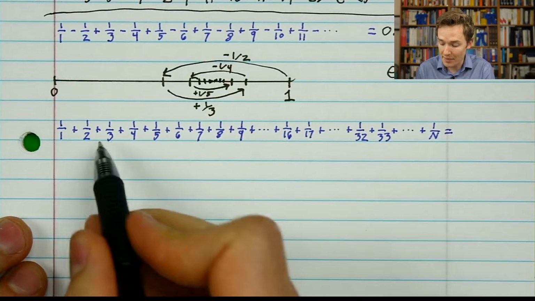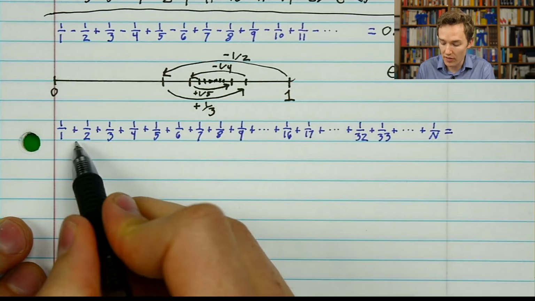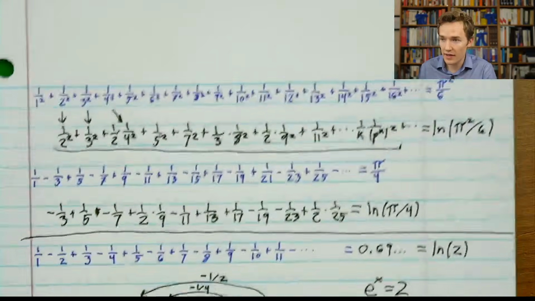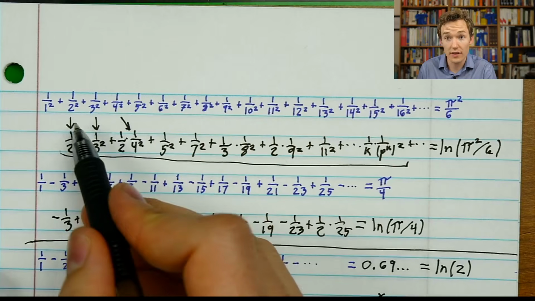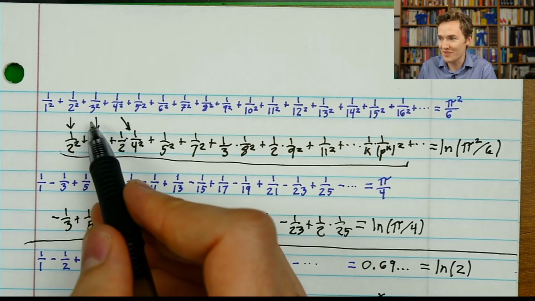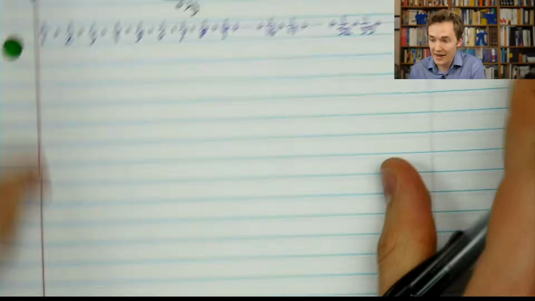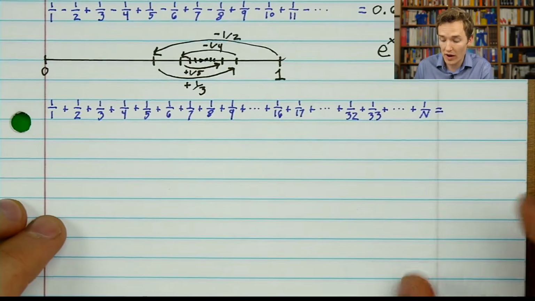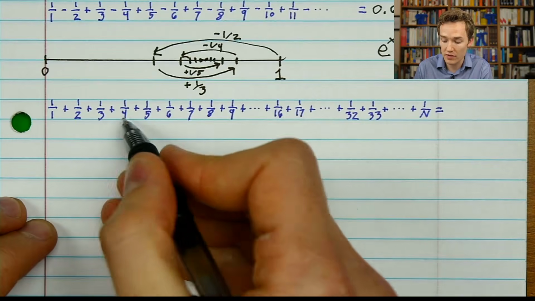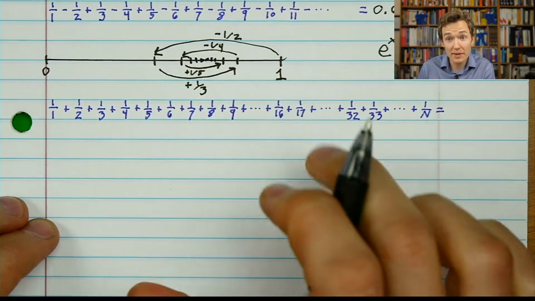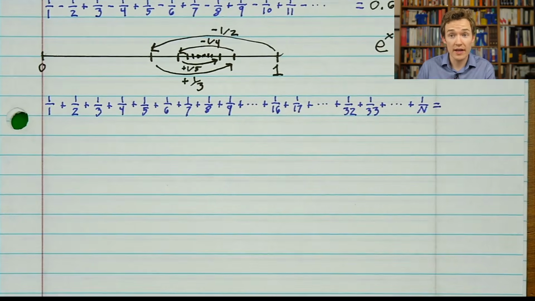You might ask, what happens if we don't alternate back and forth, but we add them all together? What does that approach? Because in the same way that when we added all the squares, the sum of the reciprocals of the squares, that approached a beautiful thing. It was pi squared over 6. You might think an even more natural question to ask is, don't square them at all. Take 1 plus a half plus a third plus a fourth, on and on. What does this approach? Now, as it happens, it doesn't approach anything. No matter how small a number you choose, this sequence is eventually going to get bigger than it.